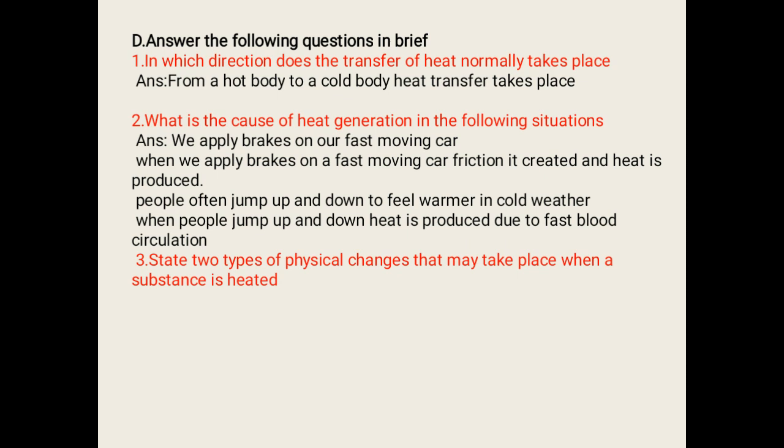Like we have change in temperature, thermal expansion, change in physical state. All these are physical changes, and new products also may be formed, like by decomposition of calcium carbonate, calcium oxide and carbon dioxide are formed. If you are heating lead nitrate, it may be converted into lead oxide, nitrogen dioxide, oxygen, like that.